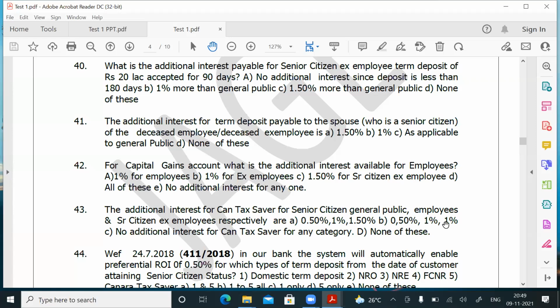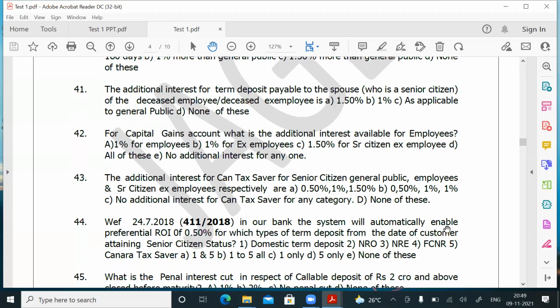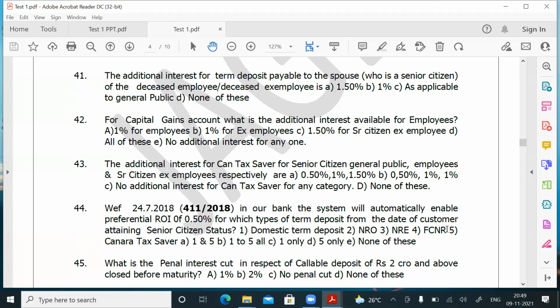0.50, 1%, 1%. All these things are given in the circulars which I have mentioned before commencing these questions. Question number 43, answer is B. You are supposed to go through at least these circulars to shine in the examination. I am using the words at least to go through these circulars.